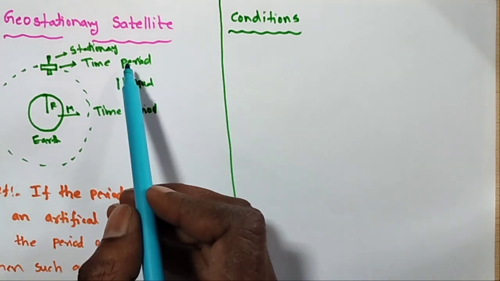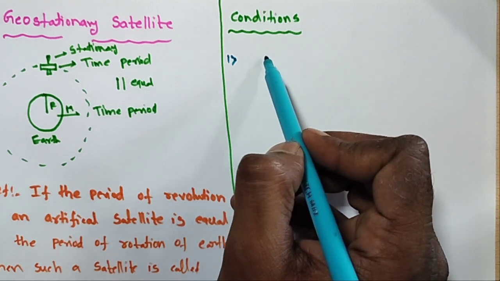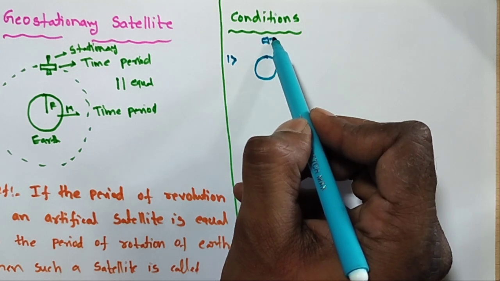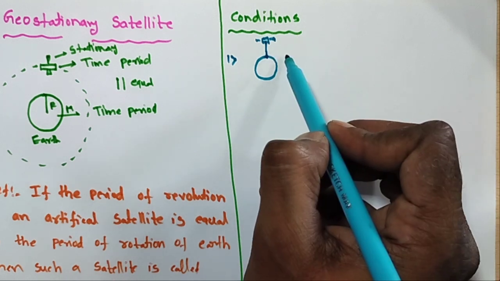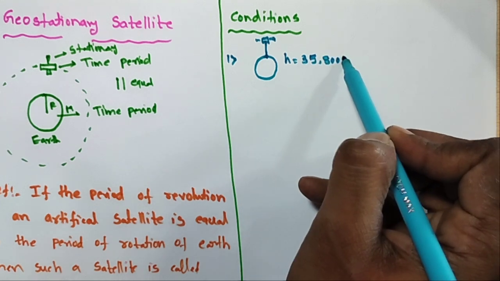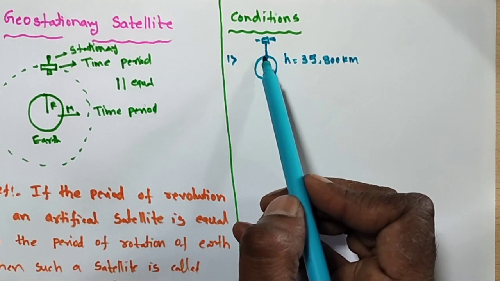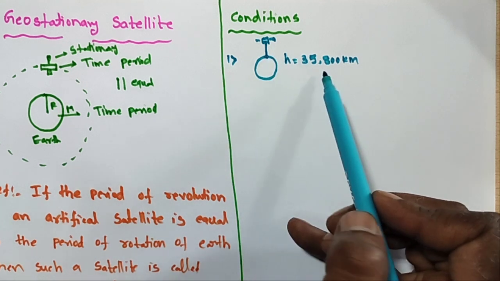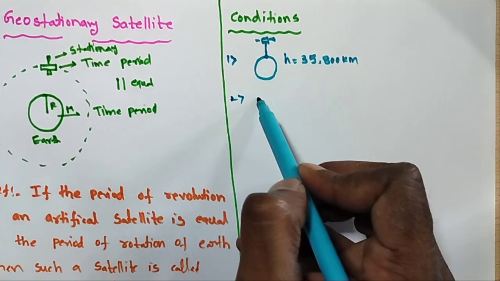What are the conditions of a geostationary satellite? The first one: the height of the orbit above the Earth's surface. This is the Earth and this is the geostationary satellite. The height is equal to 35,800 kilometers. So a geostationary satellite is always at 35,800 kilometers with respect to the surface of the Earth.